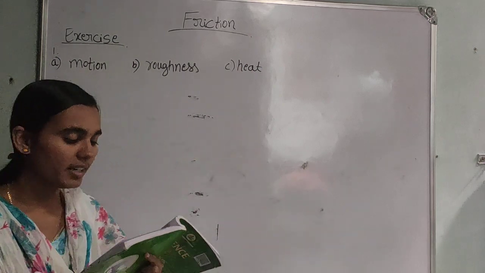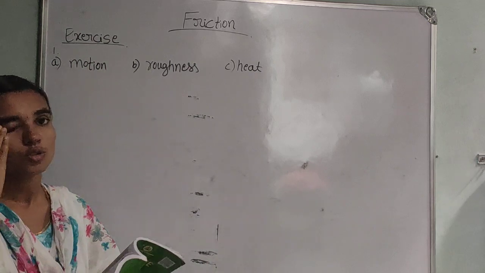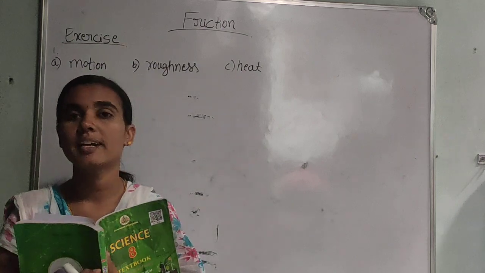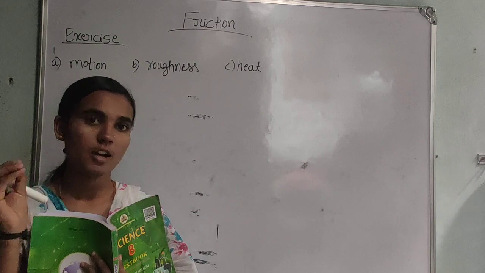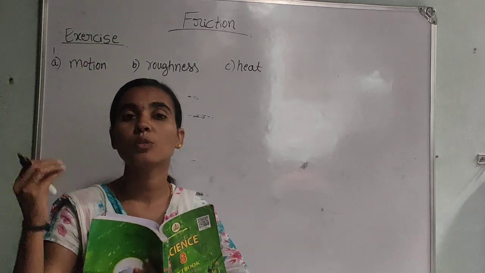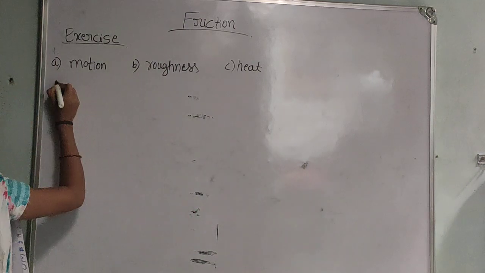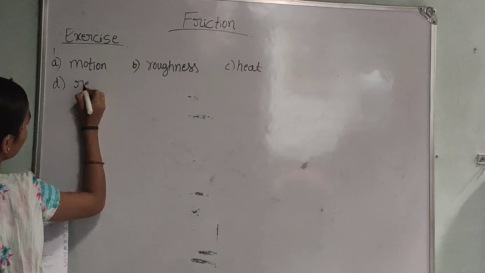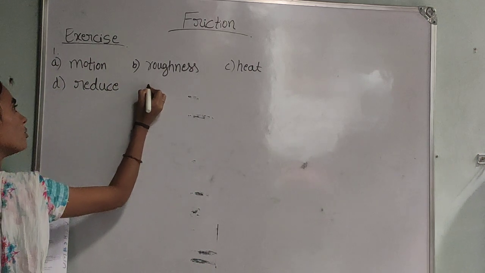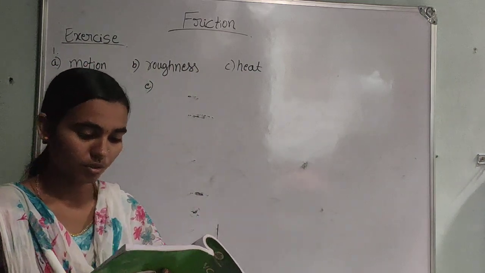Fourth: sprinkling of powder on the carom board dash friction. We play carom board, and while playing we sprinkle powder on the carom board. We sprinkle the powder because it will reduce the friction, or decrease the friction.